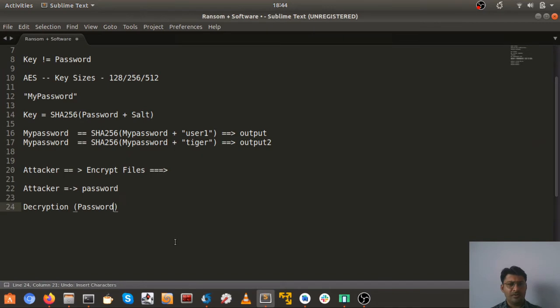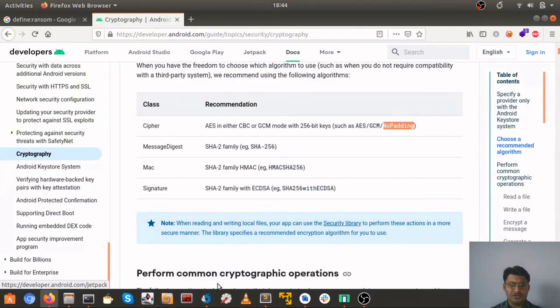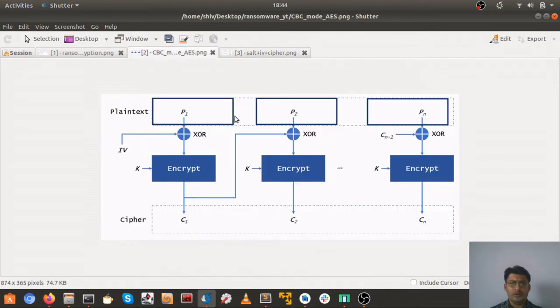If we go back, consider the image over here. As I told you, 128-bit blocks are made. Just imagine that this last block is not 128 bits. Say, for example, it's just 100 bits, and the remaining 28 bits are not there.